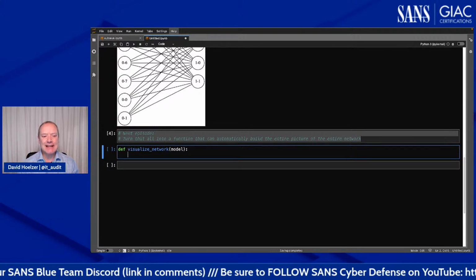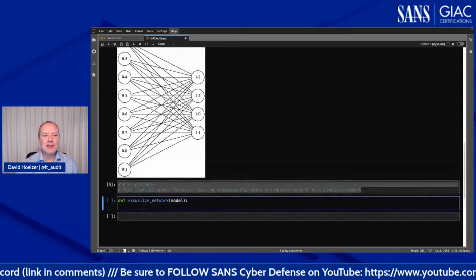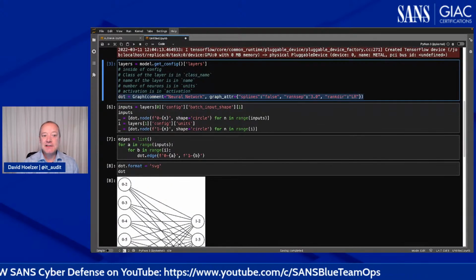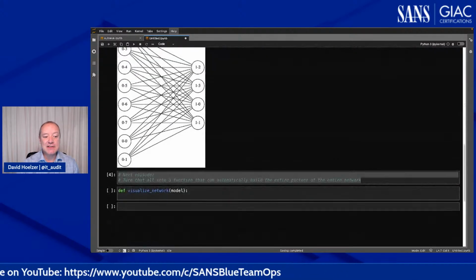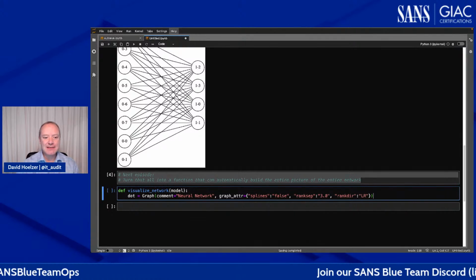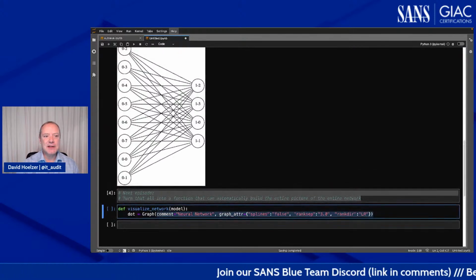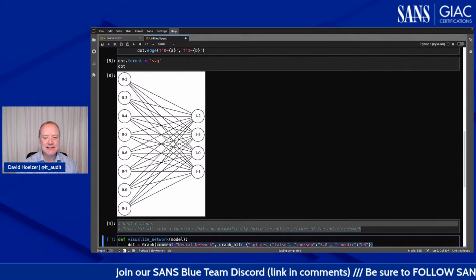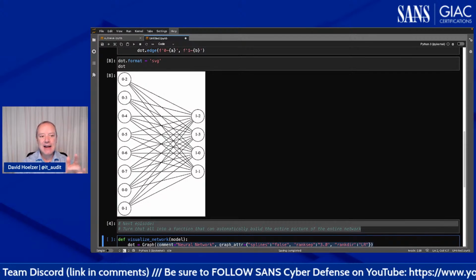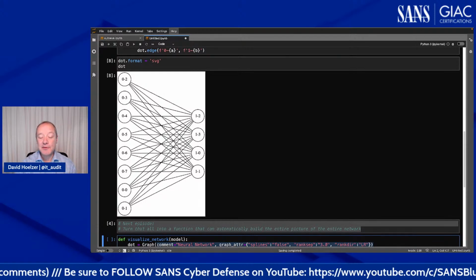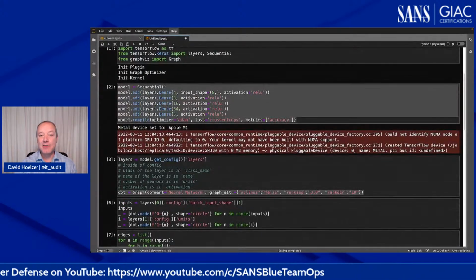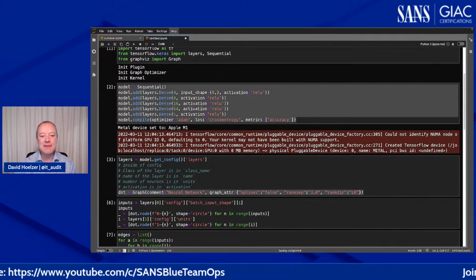And I'm actually thinking back to my code up here. Yeah, this code here. Actually, let's just grab this line because I'm going to need that. That's the thing that begins to build the graph. And one of the things we do in there is we create this comment. Now, that's not currently being displayed anywhere, but I want to capture this because eventually I might want to add a title to this or something. And I want the title to match whatever the name of our model is. If I look at my model itself, I didn't actually name the model. I just used the default, but there actually is a name in there.